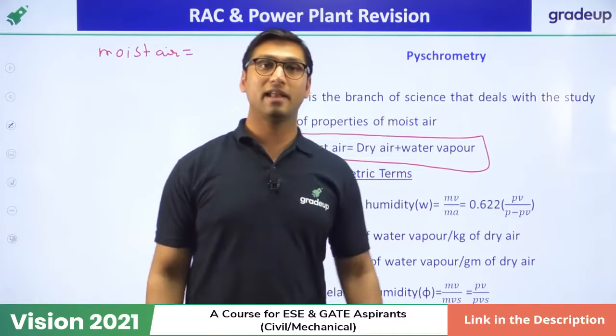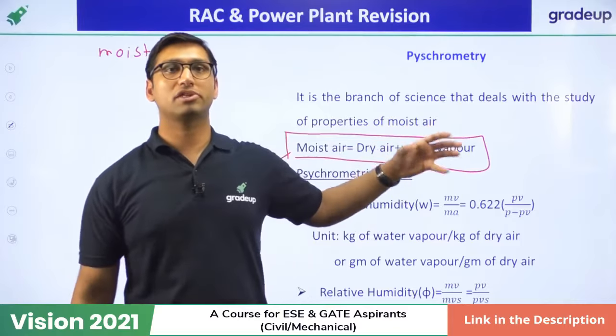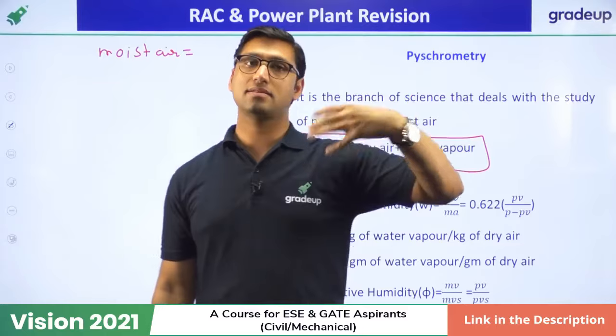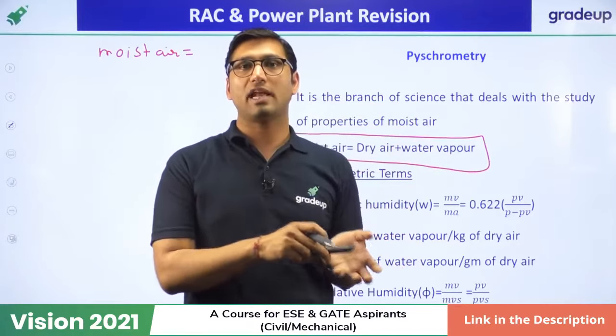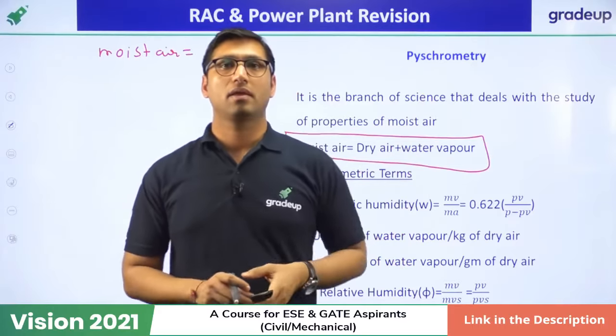If the air contains both dry air and water vapor, that is moisture, it is called moist air. So in psychrometry, we have to study the simultaneous control of temperature, purity or quality of the air, and moisture. That is all we are going to study under psychrometry.